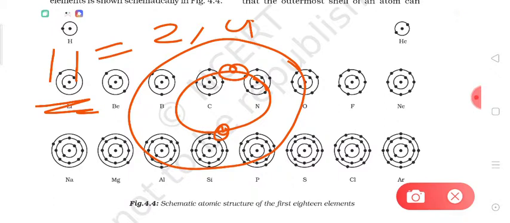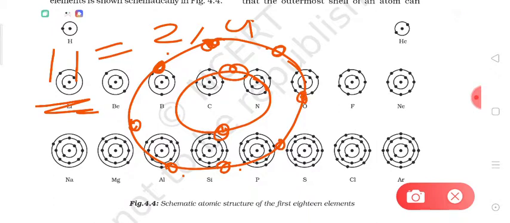But these 9 electrons cannot be accommodated in the second shell, because by the 2n square rule the maximum capacity of the second shell is 8 only. So the second shell will accommodate 8 electrons: 1, 2, 3, 4, 5, 6, 7 and 8.